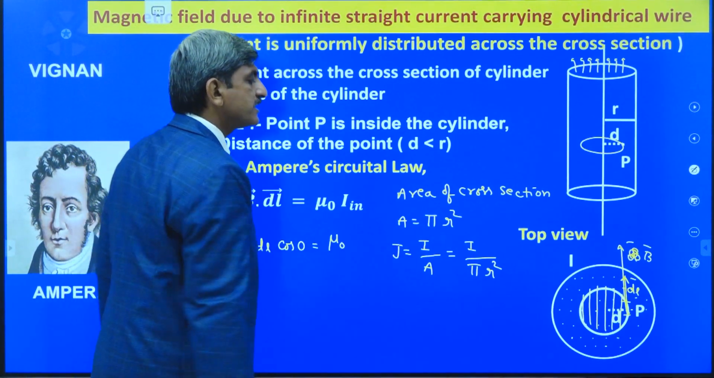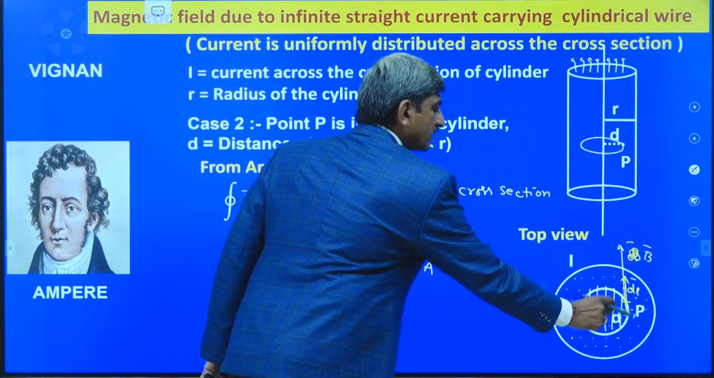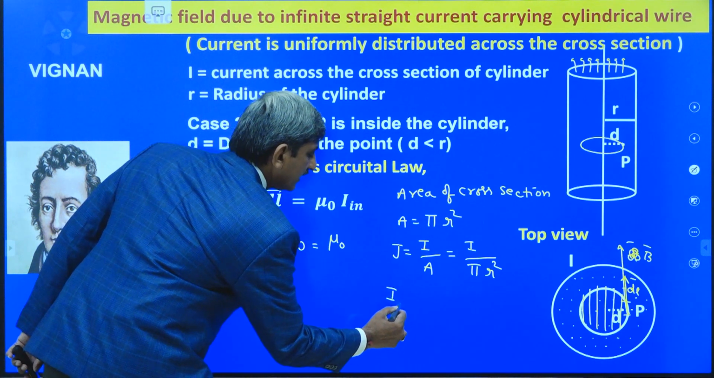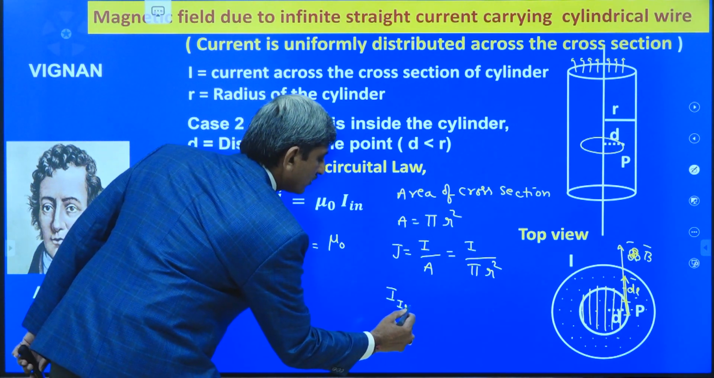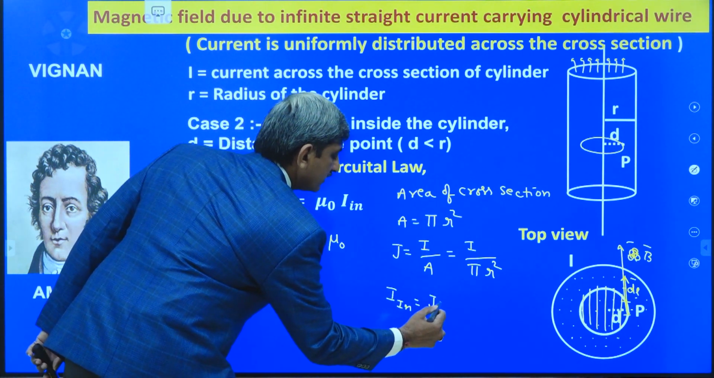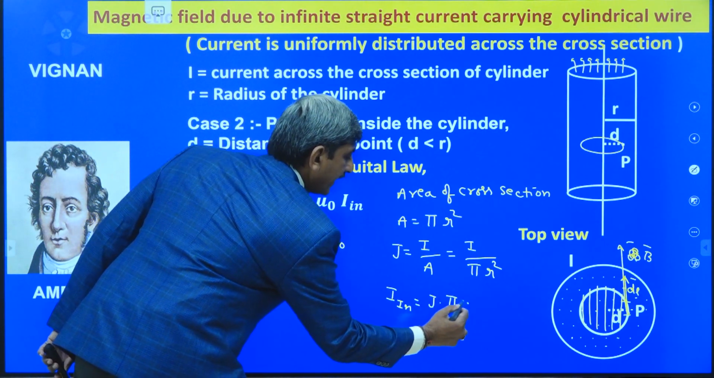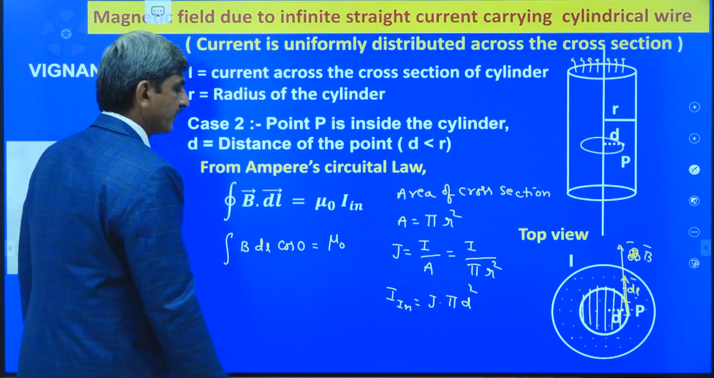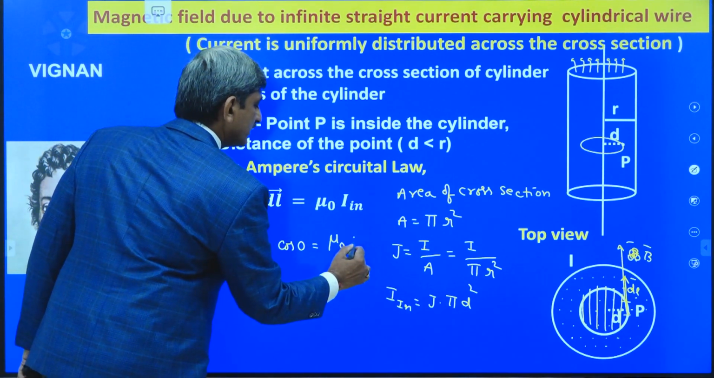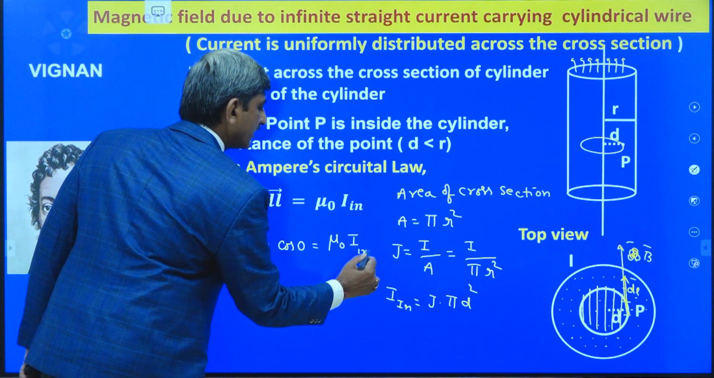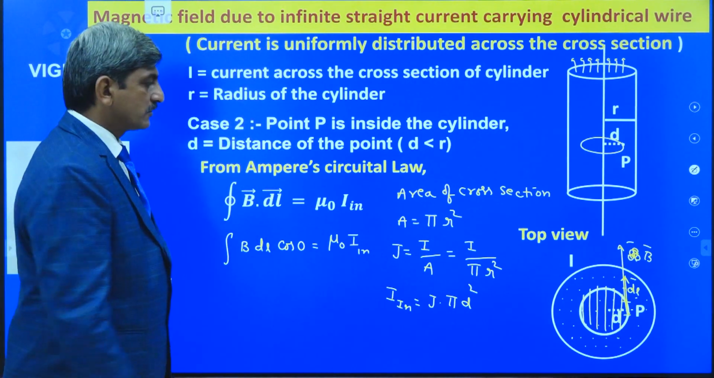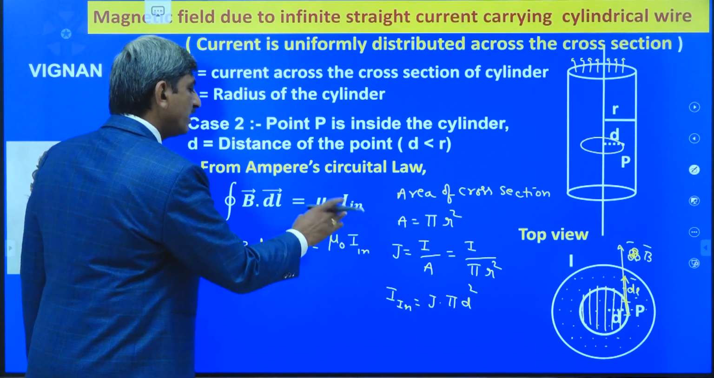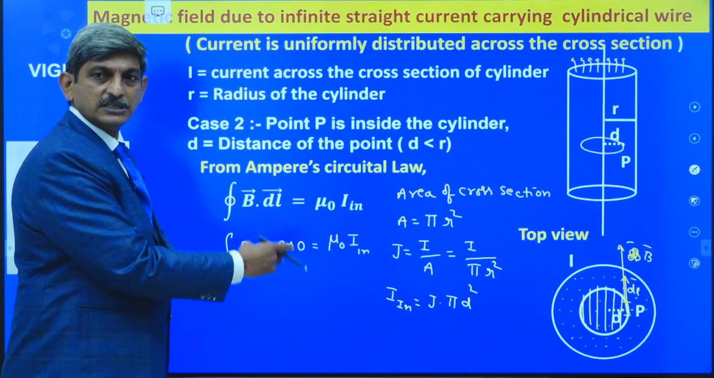By knowing the current density value and the area of the cross section of the loop, the current passing inside the loop is given by I in is equal to J times pi D square. Now, let us substitute this in the place of I in. First of all, I calculate the I in value. That I in value is going to be substituted in the Ampere's